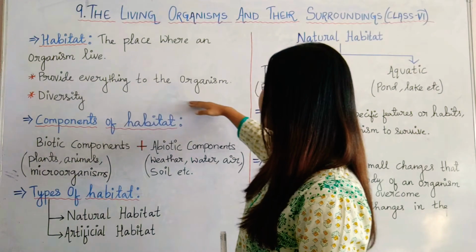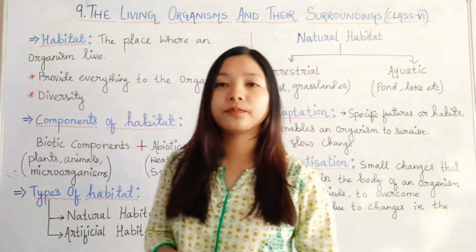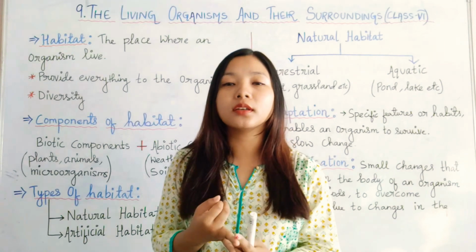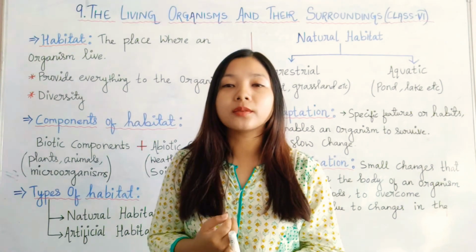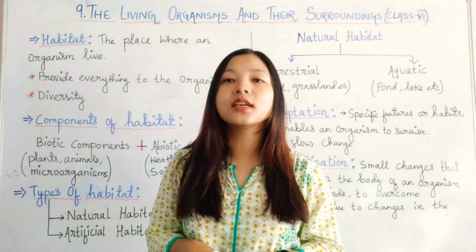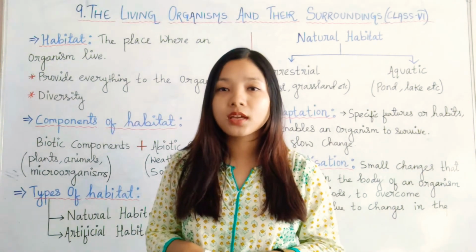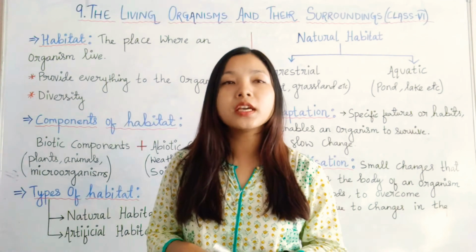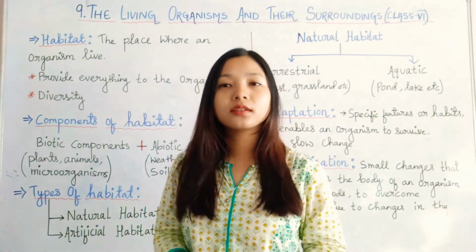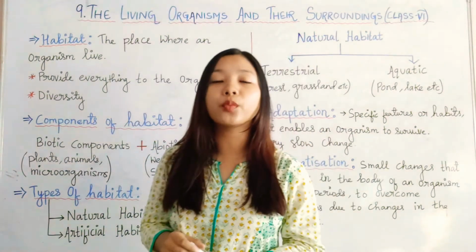Habitat provides everything to the organism. The habitat will provide the food and the shelter for the organism. For example, a camel lives in the desert, so what does it need? It is a herbivorous animal, it feeds upon leaves. So the desert has various plants which the camel can feed upon.